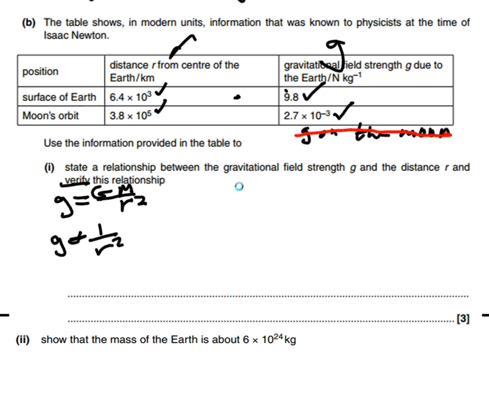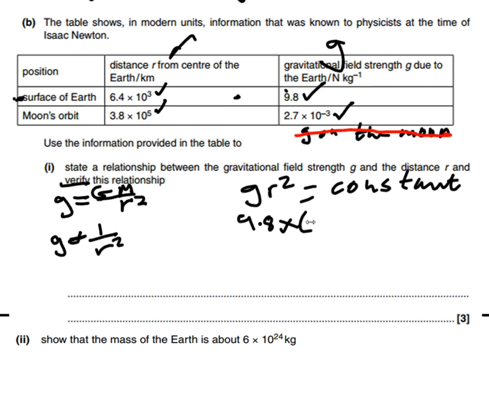If g is proportional to 1 over r squared, then g times r squared should equal a constant. So let's try that. Let's do this first row, the surface of the Earth. At the surface of the Earth, our g is 9.8, and let's times it by r squared.